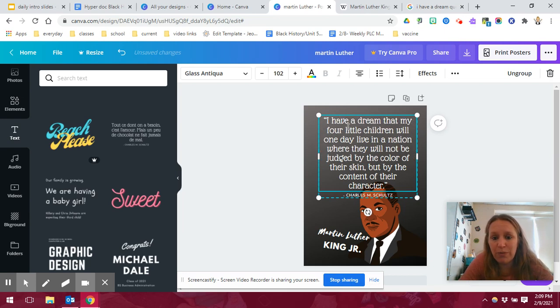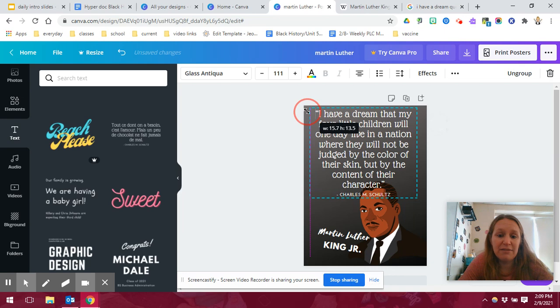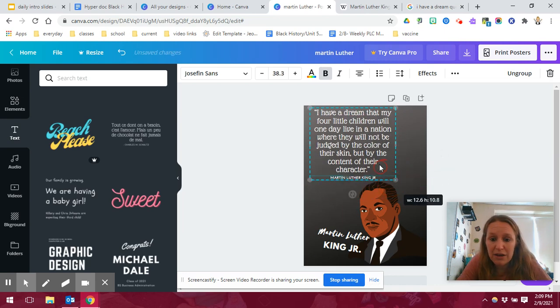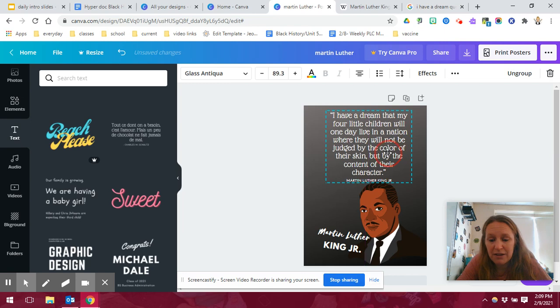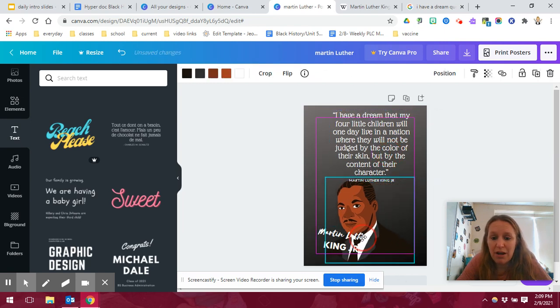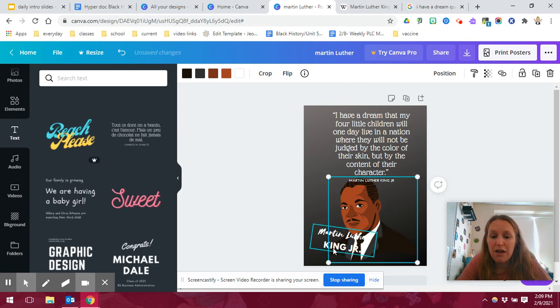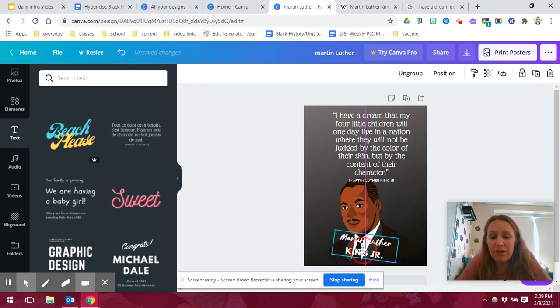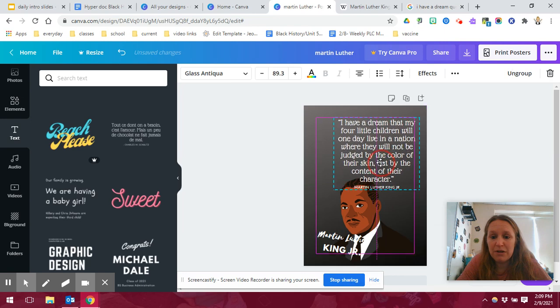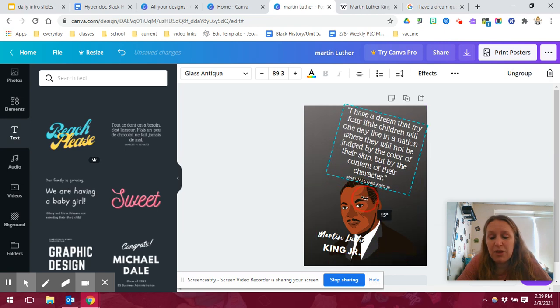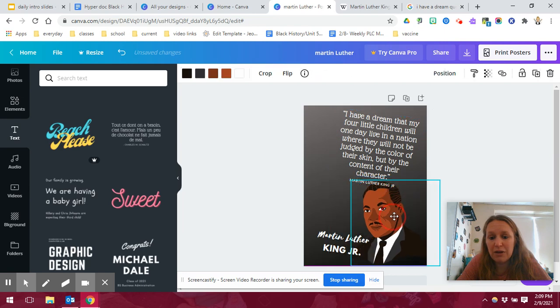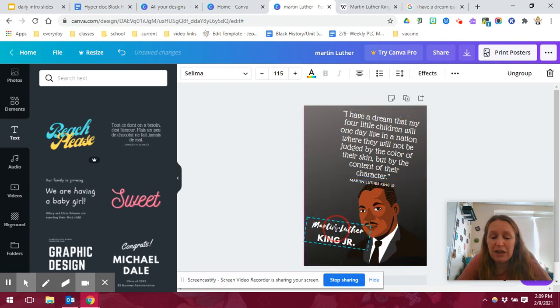Perfect. All right. And it gives it that cool format that I like. Right, so then obviously I know that's not Charles M. Schulz who said that. I'm going to put Martin Luther King. And if I think this is a little too big, I can always drag it down. All right, center it. I kind of like it in the middle there, I think. All right, but I can play around where I want everything to be. And it kind of gives me some choices here. So I might actually turn this. But you get the idea that this is what you're trying to accomplish here, right? It's just making this look nice and crisp.